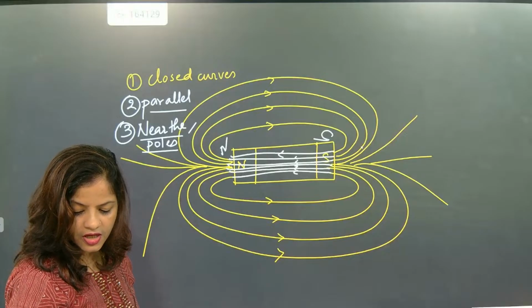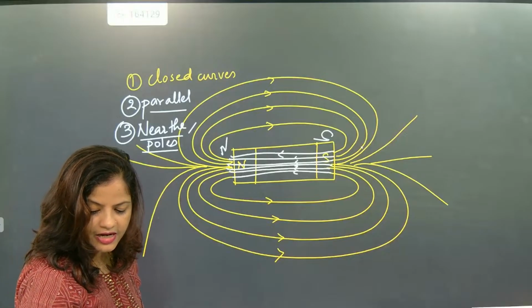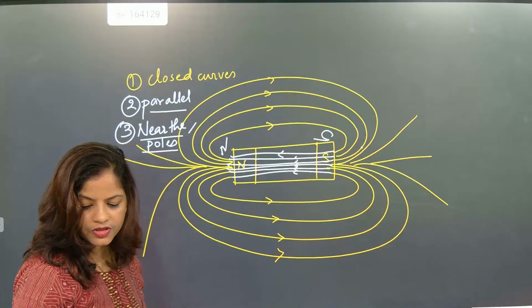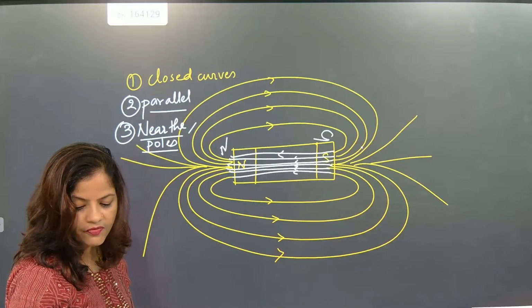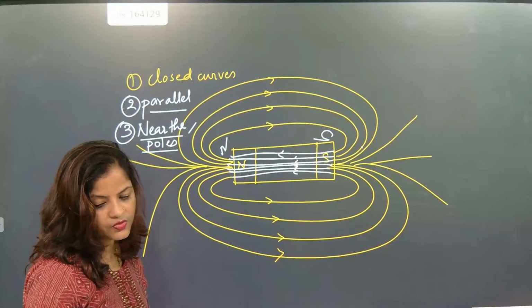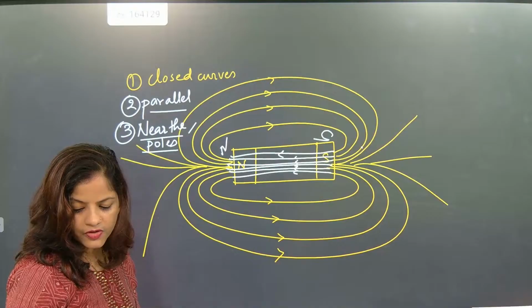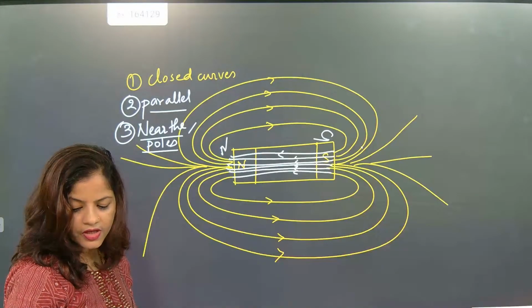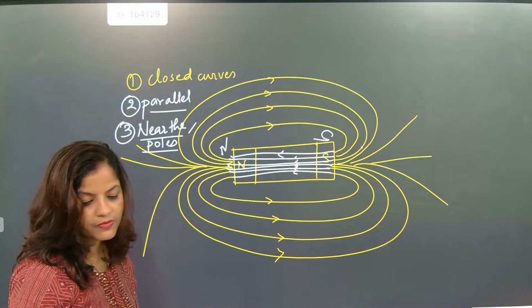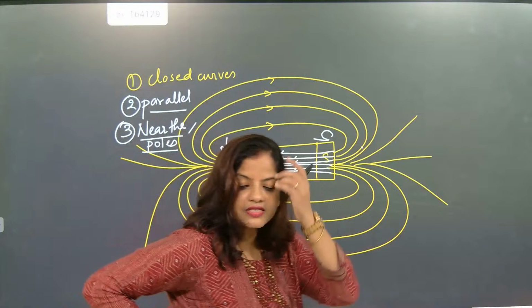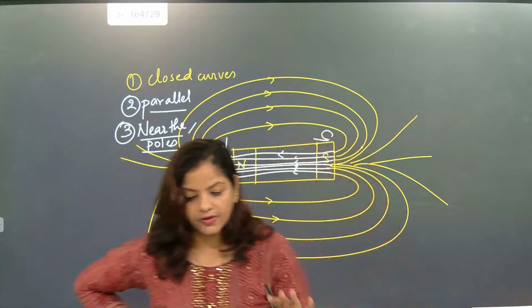So you might be seeing this. The strength of the magnet is maximum near the poles. Where is the strength of the magnet maximum? Near the poles. This is one of the most important points. If somebody asks you where the strength of the magnet is maximum, the strength of the magnet is maximum near the poles. This is one important point.